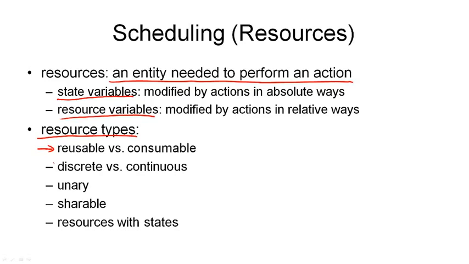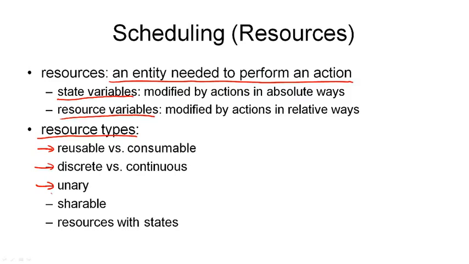Another important distinction, especially from an algorithmic point of view, is whether our resources are discrete or continuous. Discrete resources usually come in a countable number of units. So for example, the cranes that we had available in the Dock Worker Robot domain, or if we have screws and bolts that we use in our domain. Continuous resources usually have a real valued amount, so that would be something like bandwidth or electricity that our actions consume. Another important special case are unary resources.